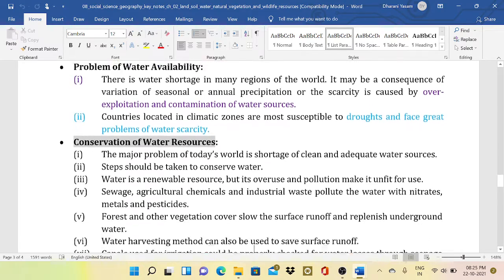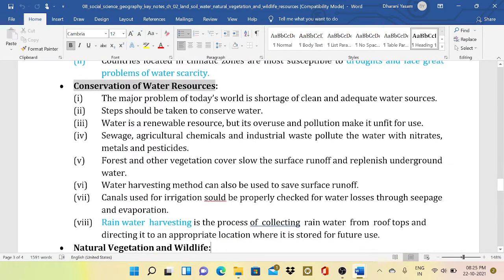Conservation of water resources. The major problem of today's world is the shortage of clean and adequate water resources. This is the main thing. For example, in railways, anywhere, there is a shortage of clean and adequate water resources. Steps should be taken to conserve water. Water is a renewable resource.